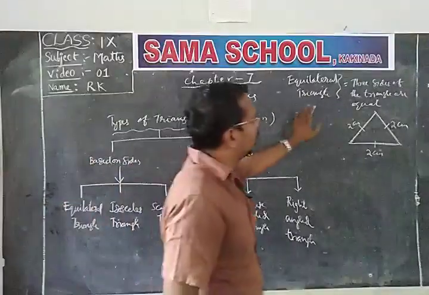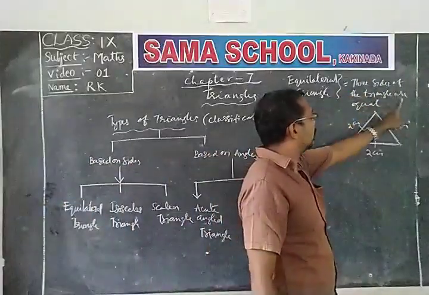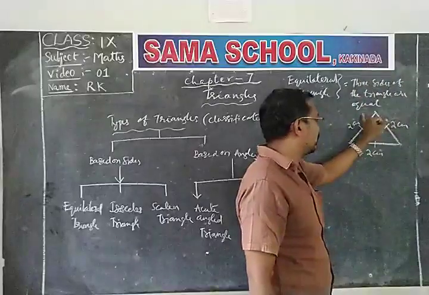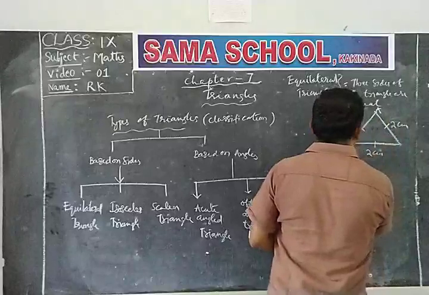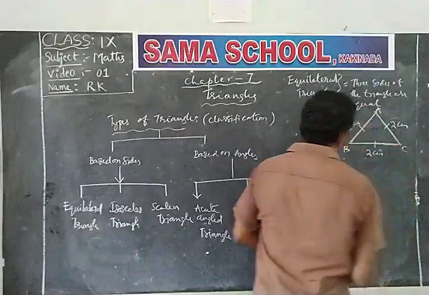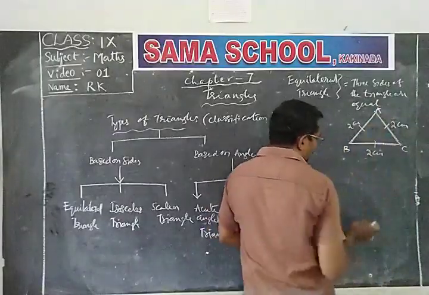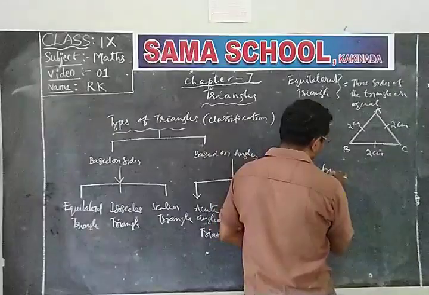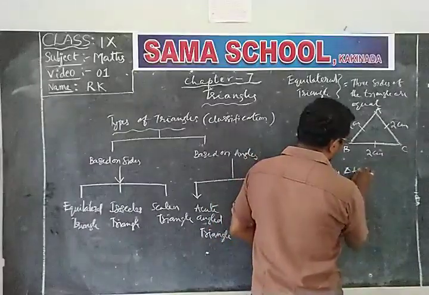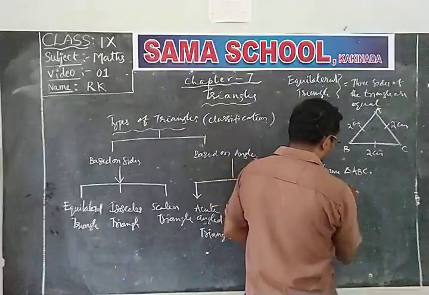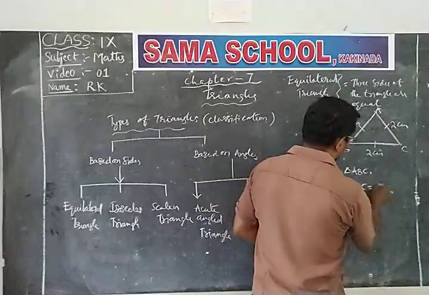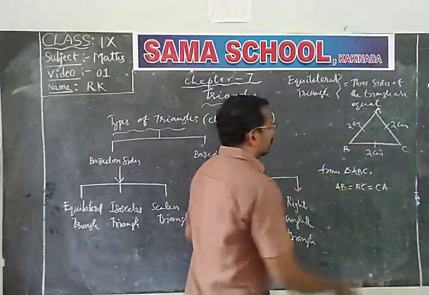So equilateral triangle has three sides. Three sides of the triangle are equal. Then they are called equilateral triangle. That is, if the triangle is named triangle ABC, AB is equal to BC is equal to CA.